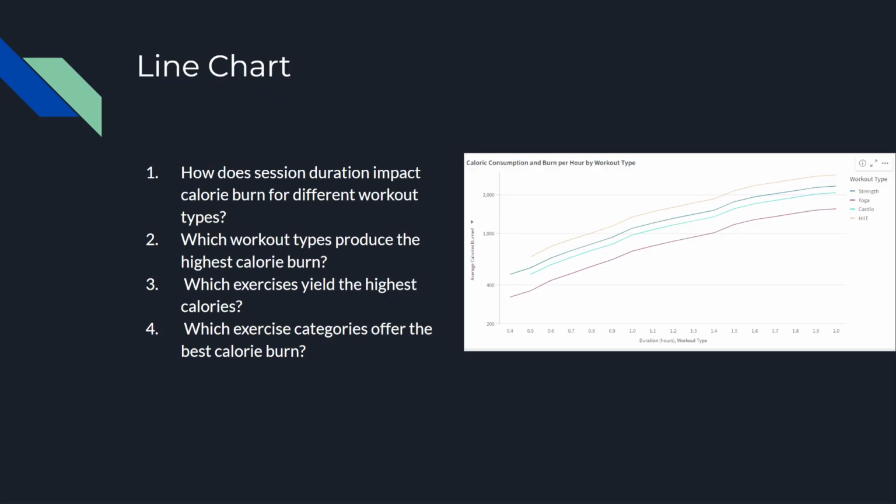You can also see that it's ordered the way that it is, with HIIT being at the top, and strength, cardio, and then yoga following.